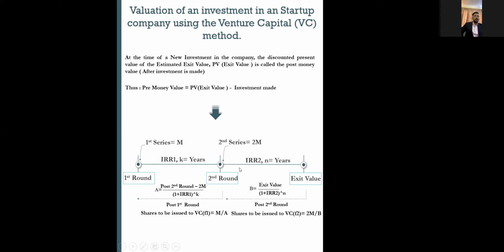Once I do the second round of investment, I will have a second round of equity infusion. Once I deduct that equity infusion, I'll get a pre-money equity valuation from the second round perspective. And once I discount that second round valuation to the first round, that's the pre-money valuation I will be looking at after investment, which is basically exit valuation minus investment made.